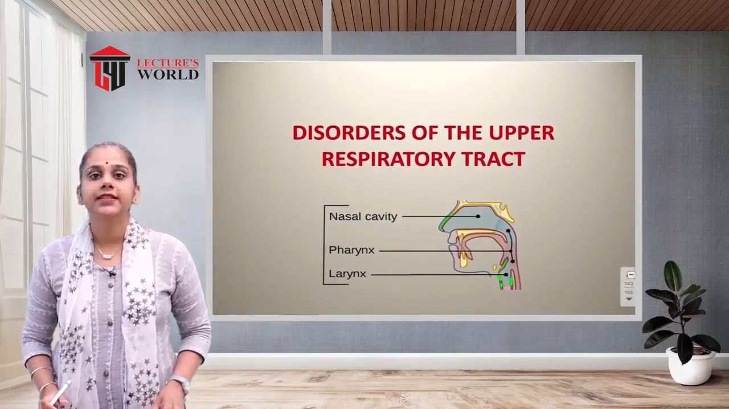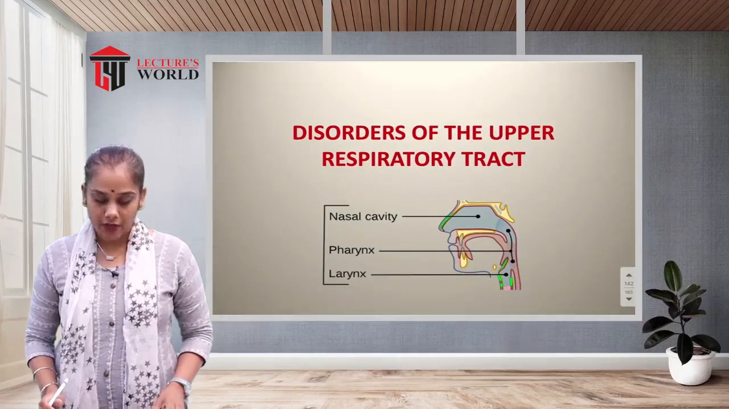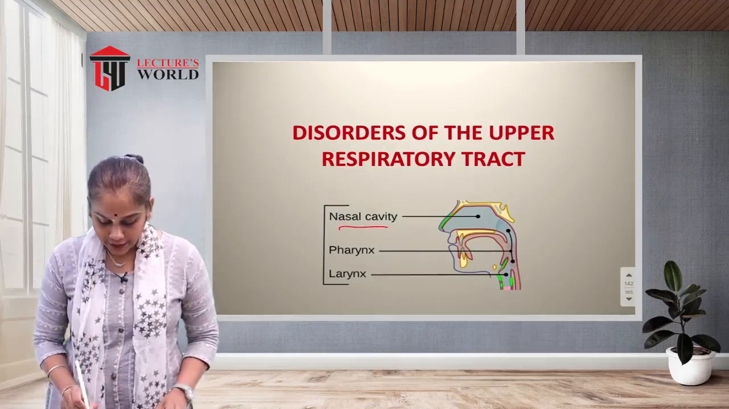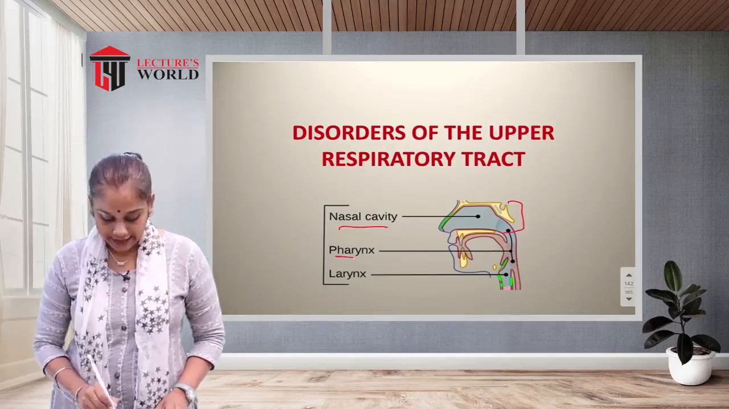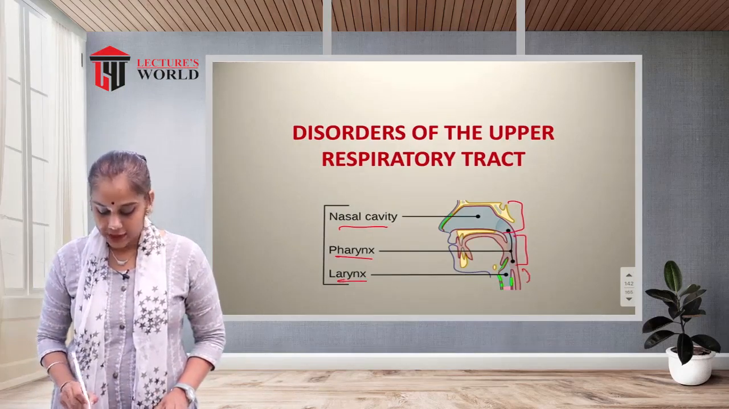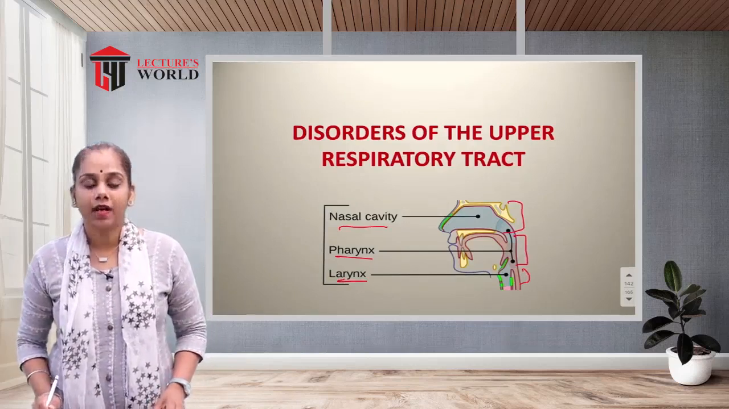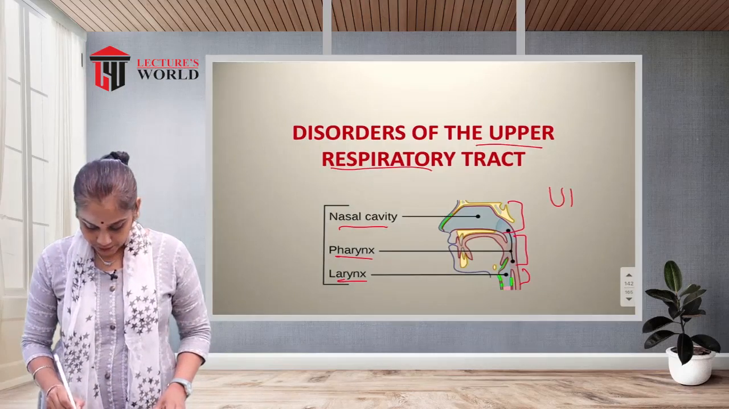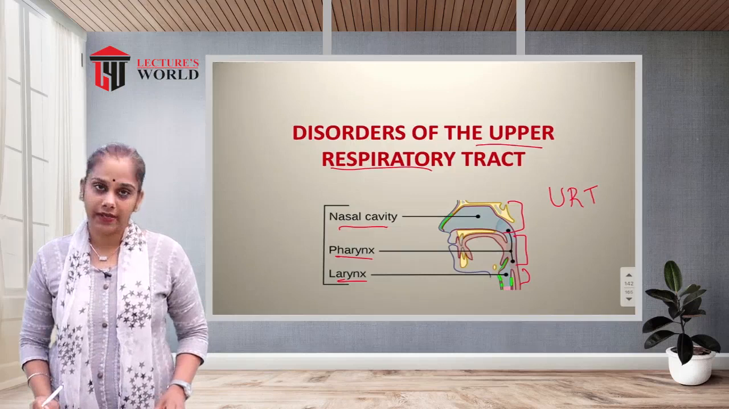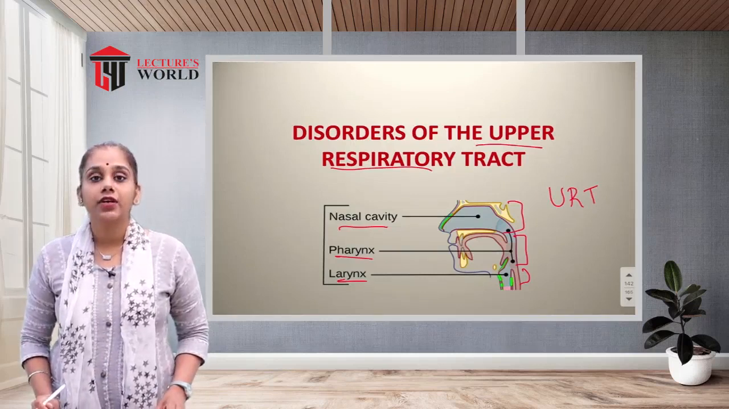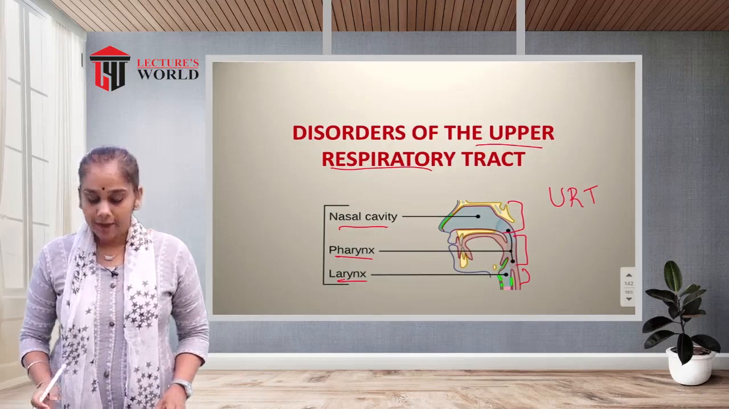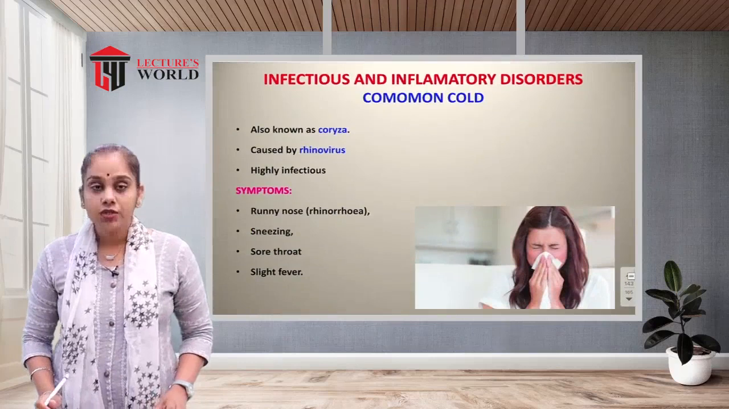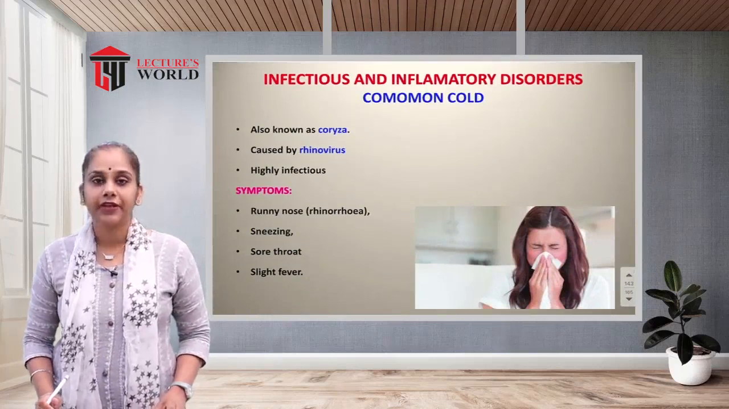So first we will see the disorders of the upper respiratory tract. What is the upper respiratory tract? It includes the nasal cavity, then the pharynx, then the larynx. Above the trachea there is the upper respiratory tract. We will see the disorders or disease conditions which occur because of some causative organism. So the first one is infectious and inflammatory disorders.